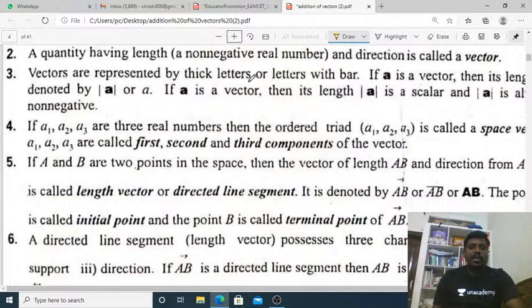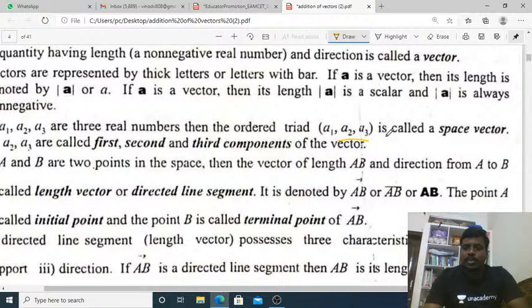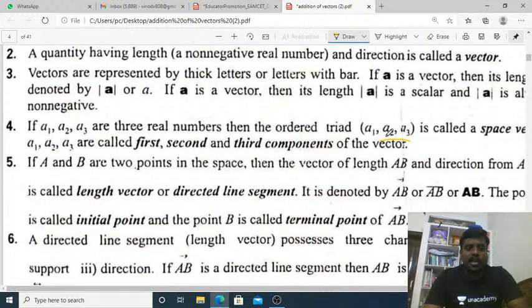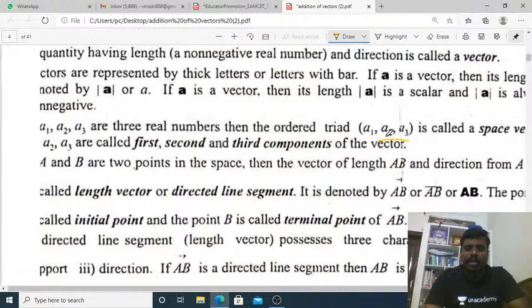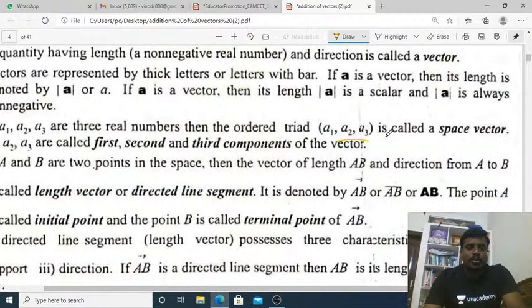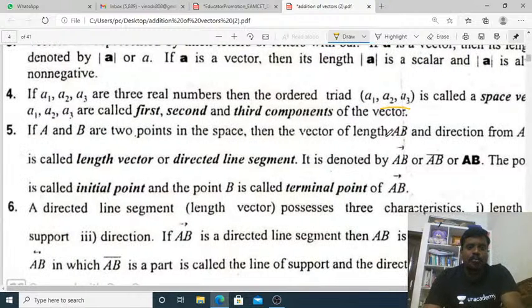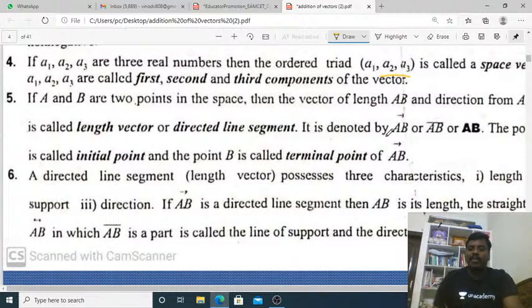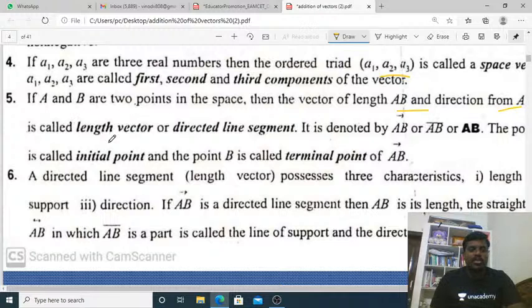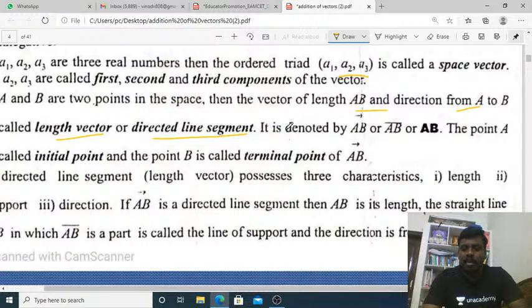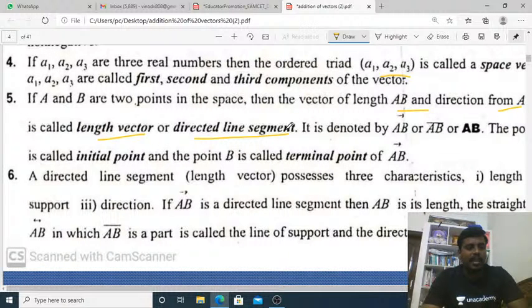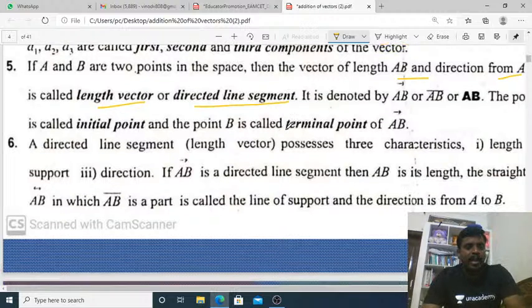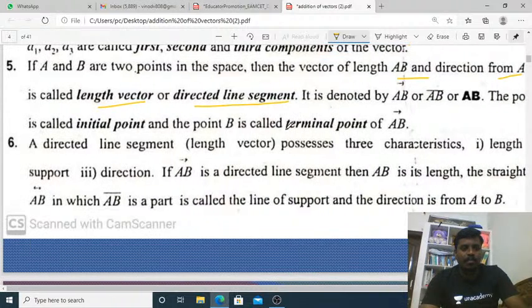Now, if a1, a2, a3 are three real numbers, then the ordered triad a1, a2, a3 is called a space vector. a1, a2, a3 are called the first, second and third components of the vector. If A and B are two points in this space, then the vector of length AB and the direction from A is called a directed line segment. It is denoted by AB bar. The point A is called the initial point. A directed line segment possesses three characteristics: length, support, and direction.